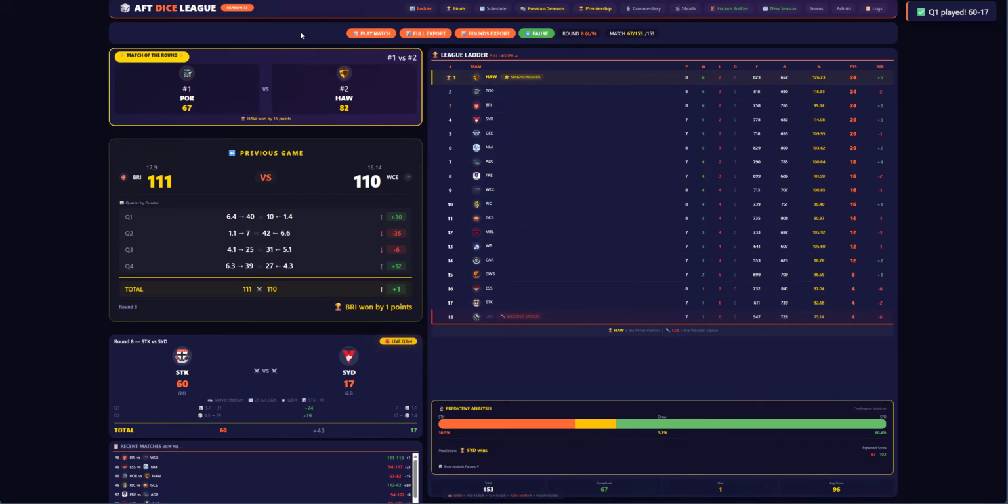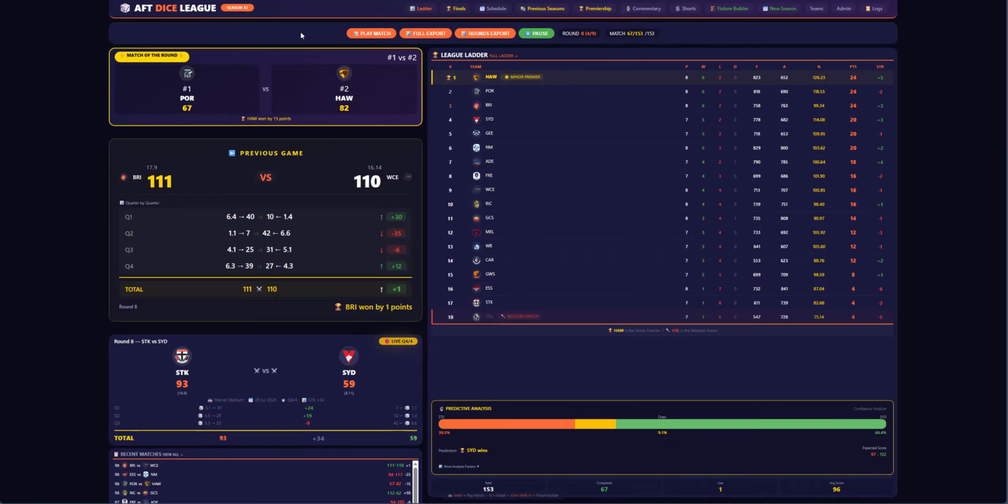In the second quarter, St Kilda have kicked 4 goals, 5-29 to Sydney, 1-4-10. And at half time, it is St Kilda by 43 points. Sydney, 17 points to 60 St Kilda. Let's go to the third quarter. In the third quarter, St Kilda have kicked 5 goals, 3-33 to Sydney, 6 goals, 6-42. That's 34 points the difference going into the last quarter.